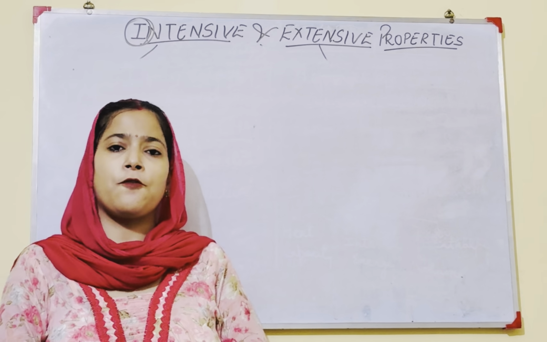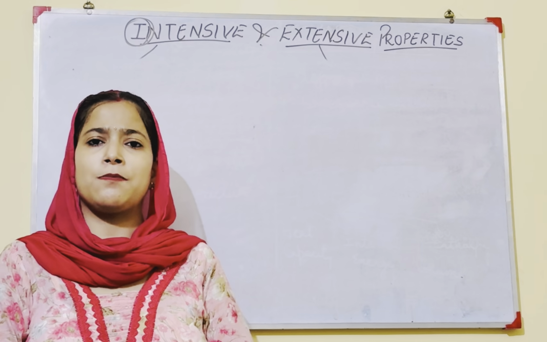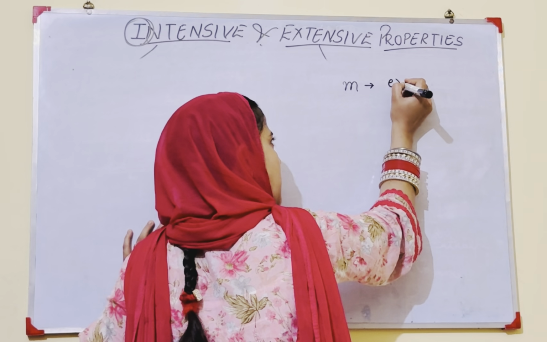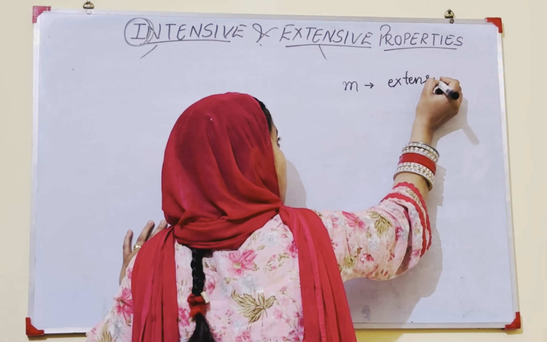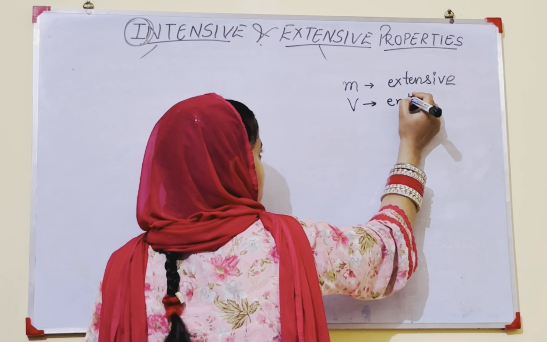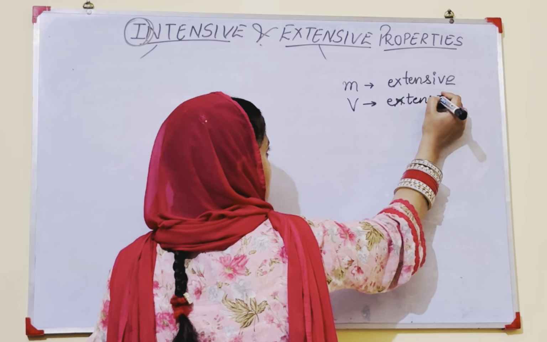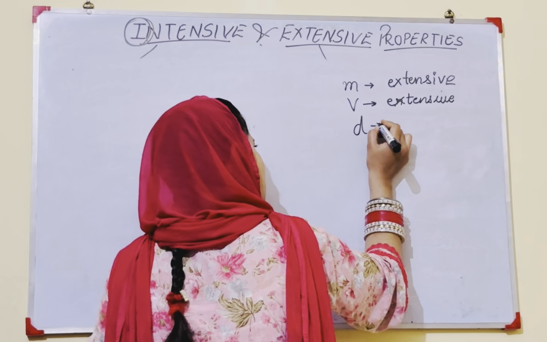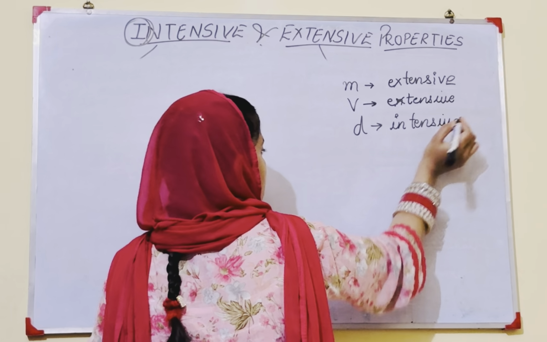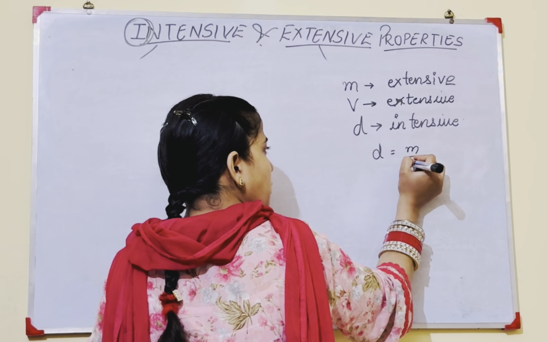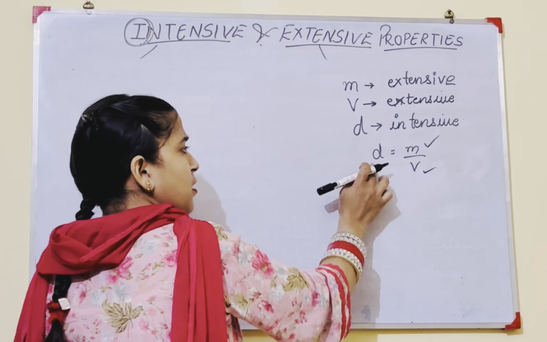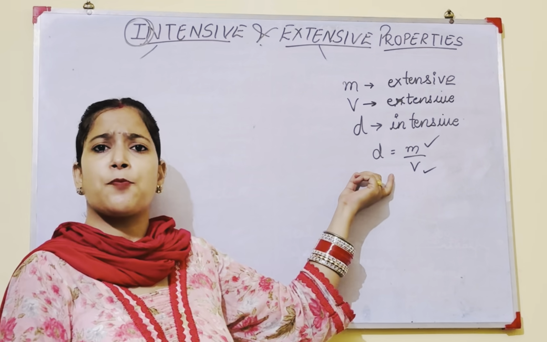After knowing the examples of intensive and extensive properties, one question must arise. If mass is an extensive property, as we have already studied, and volume is also an extensive property, how could we say density is an intensive property? As density is equal to mass upon volume, if mass and volume are extensive, then density also must be an extensive property.